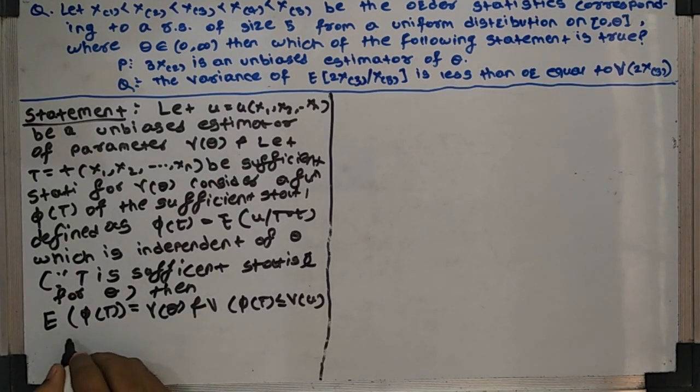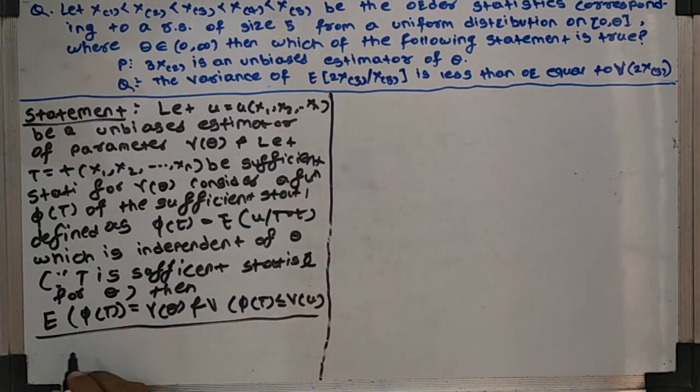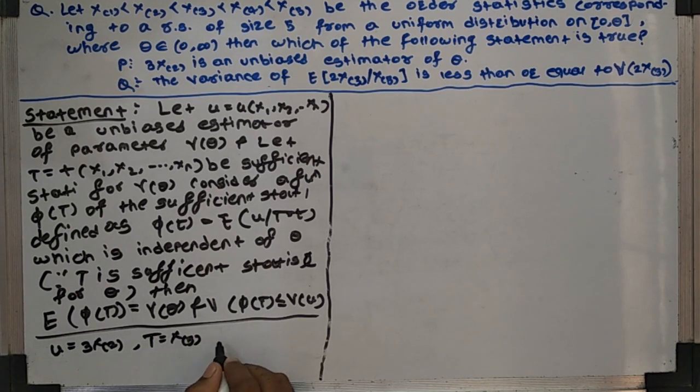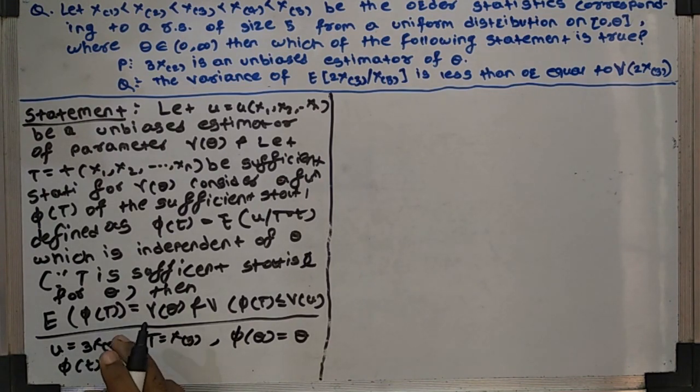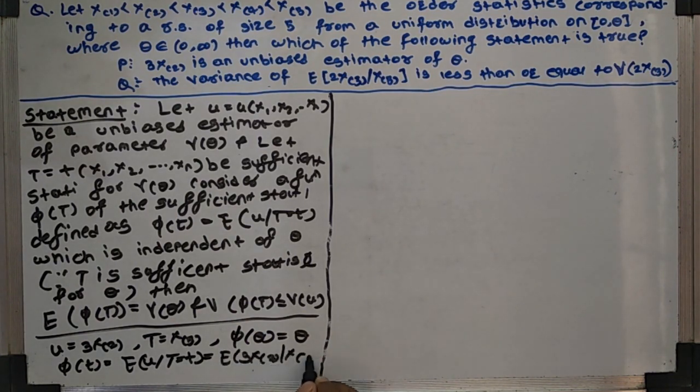Here, we have a random sample from uniform (0, theta). In this problem, U equals 3 into X(2), T equals X(5), and phi of T is equal to the expectation of U given capital T equal to small t, which is the expectation of 3 into X(2) given X(5).